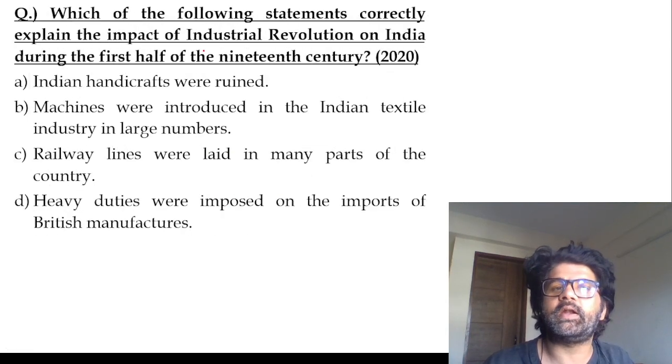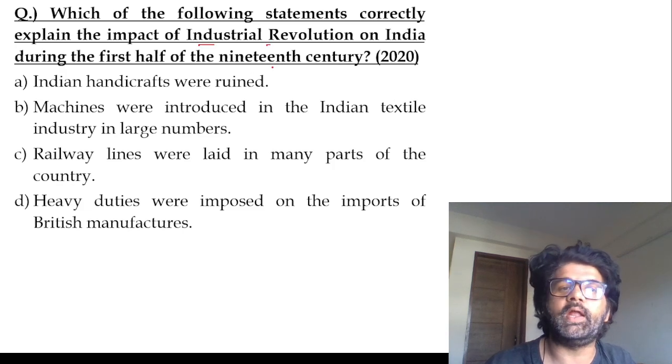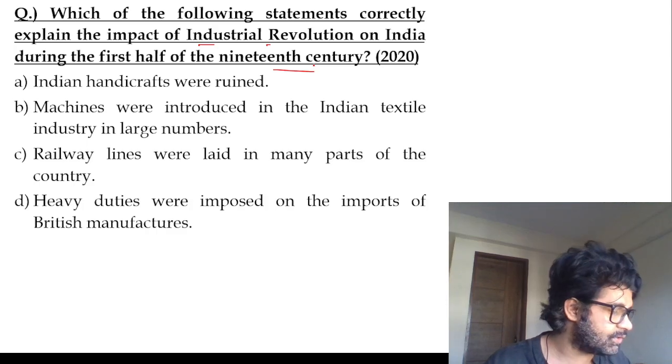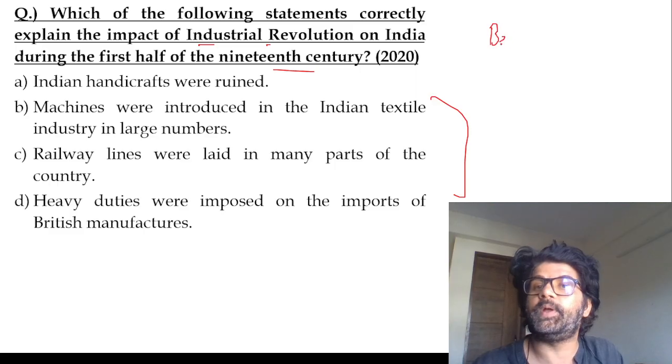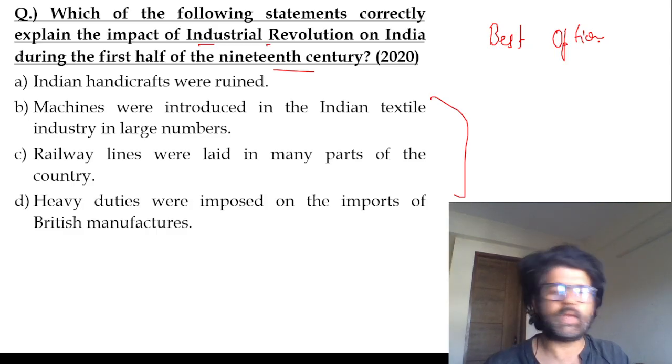Which of the following statements correctly explains the impact of the industrial revolution in India during the first half of the 19th century? Choose always. Here you will think, oh my god, all the statements are correct. No, you have to choose the best option because you are the best. Yes, you are the best.